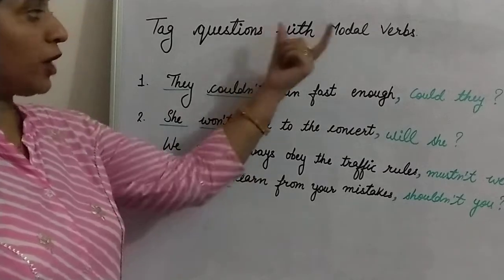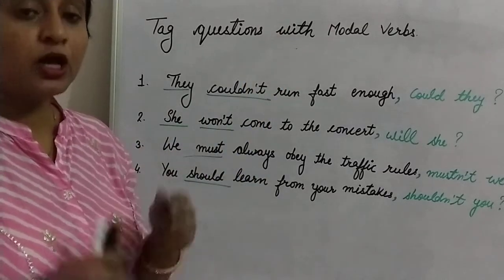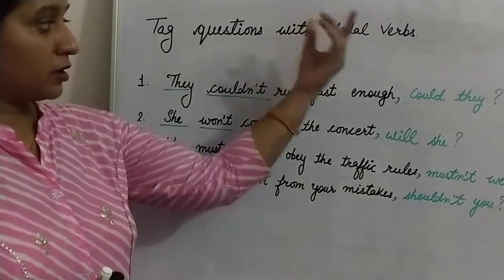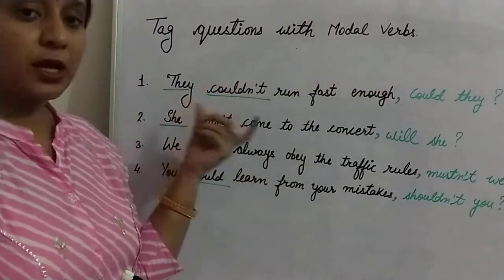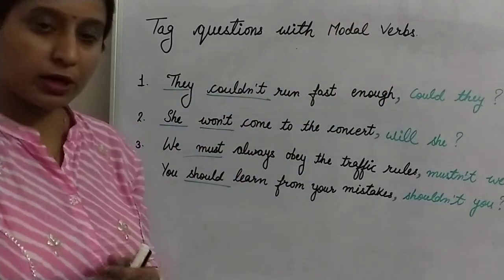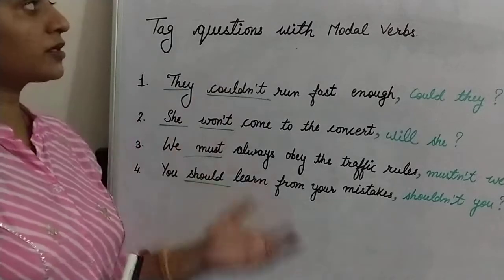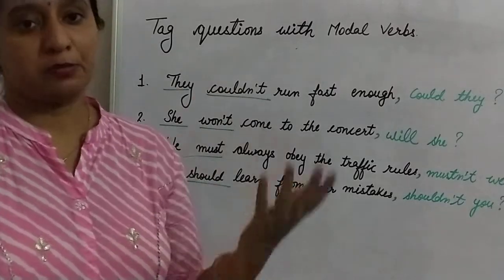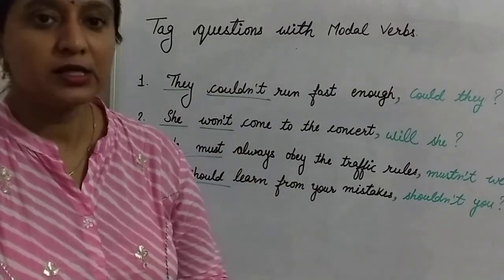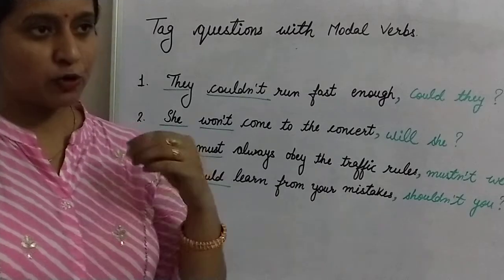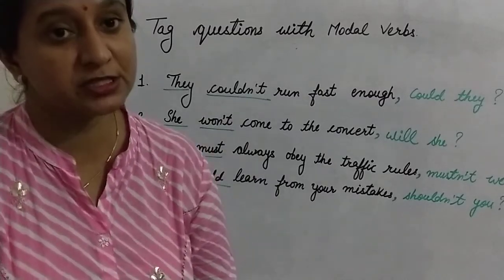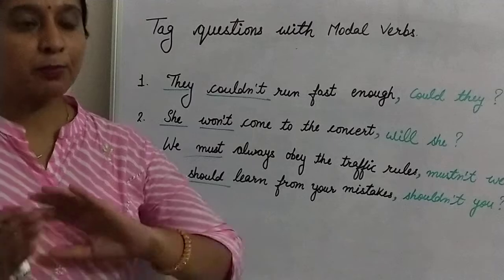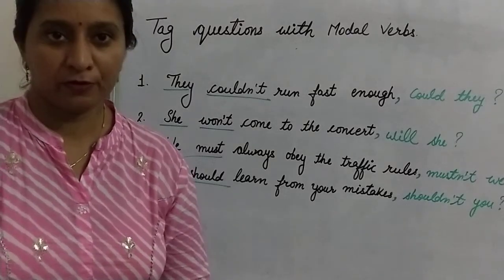Remember one thing: if you have a modal verb in the main statement, you can frame your question tag with the same modal verb. Okay, so these are the basic rules to frame a question tag for a statement. Now I am going to tell you about some exceptions. Exceptions are a part of our life.